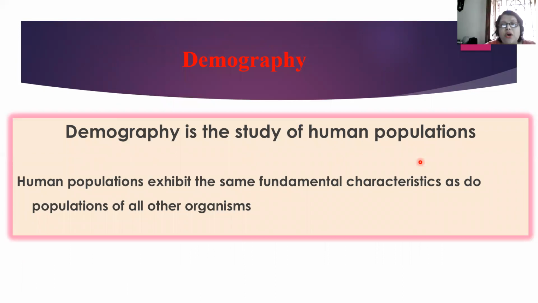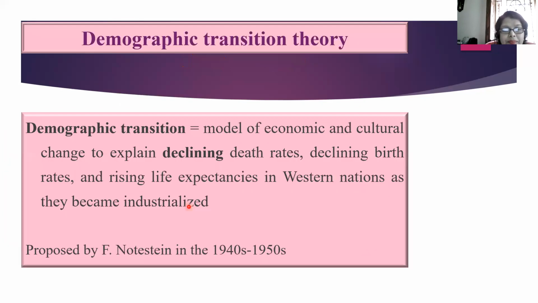Correct? Now coming to demography. What is this? Demography is a study of human populations. Human populations exhibit the same fundamental characteristics as do populations of all other organisms. Now see, demographic transition theory. This was proposed by F. Notestein in the 1940s, 1950s, during this time.